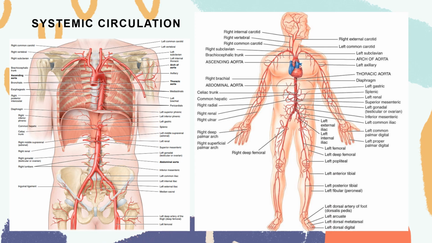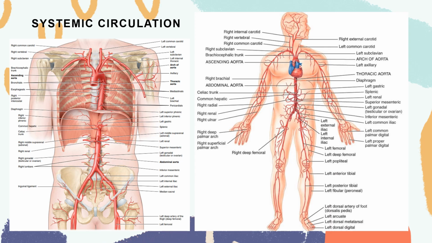So there are again four branches or divisions of your aorta. Again, your aorta is the largest artery of the body. Your ascending aorta supplies your heart, your arch of aorta supplies your head, neck, and then your limbs.